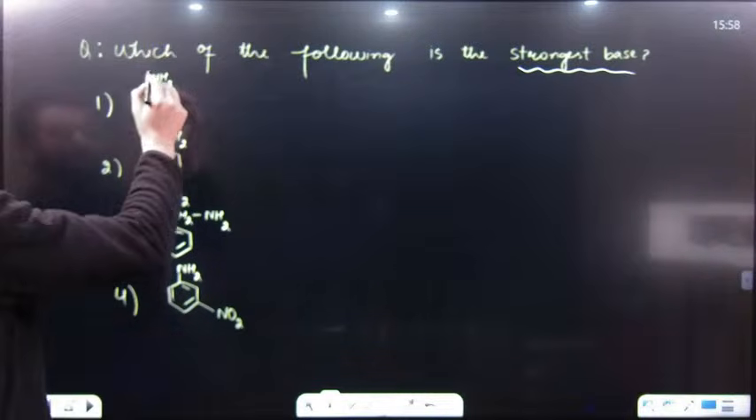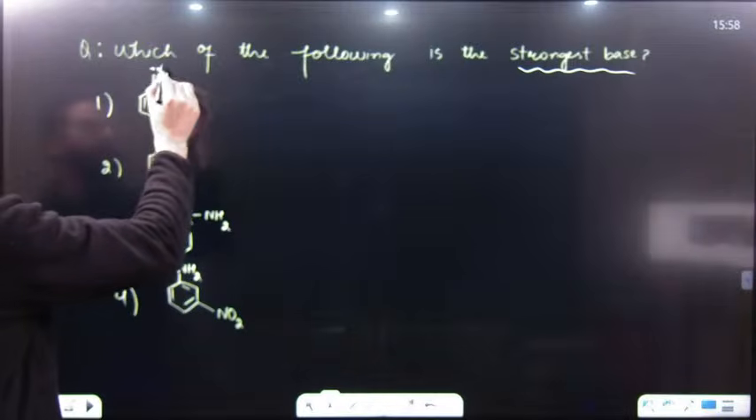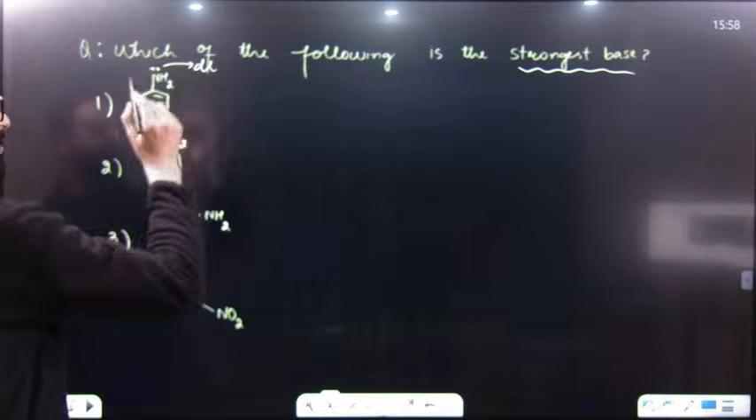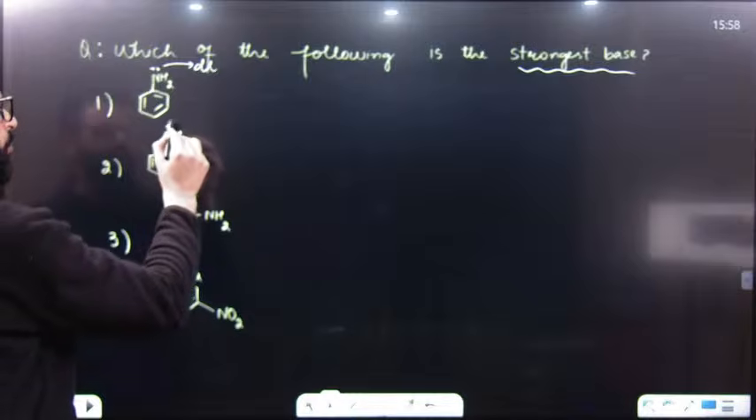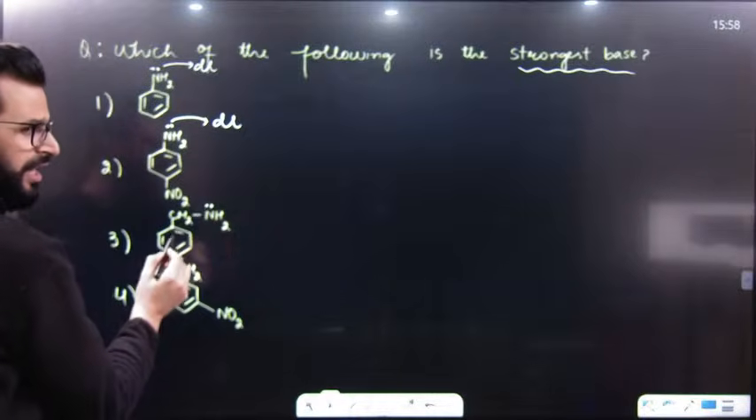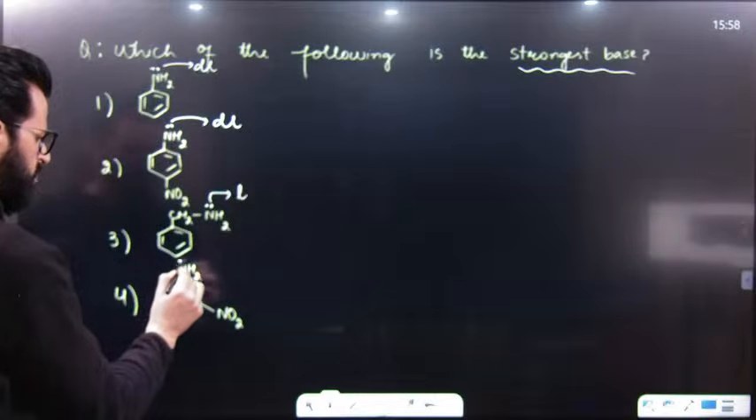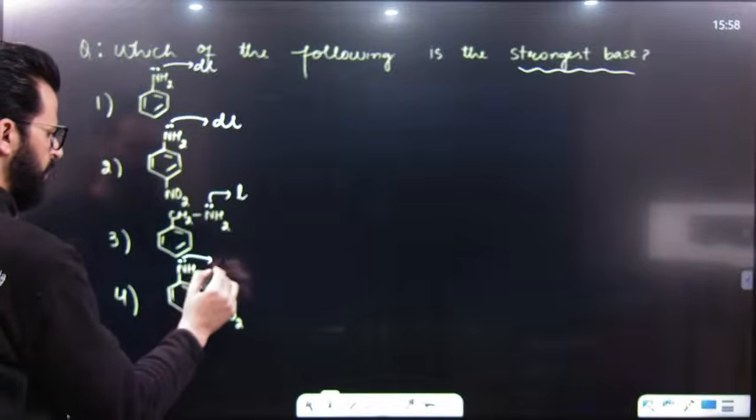Now, this is aryl amine. Nitrogen lone pair will take part in delocalization. So, this is a delocalized lone pair. This is also a delocalized lone pair. What about this? This is alkyl amine. This is a localized lone pair. What about this? Once again, a delocalized lone pair.